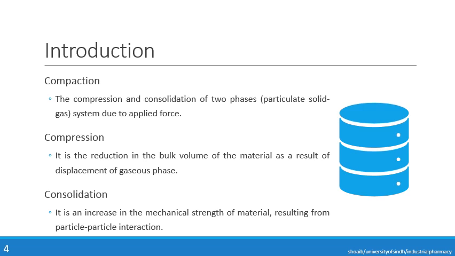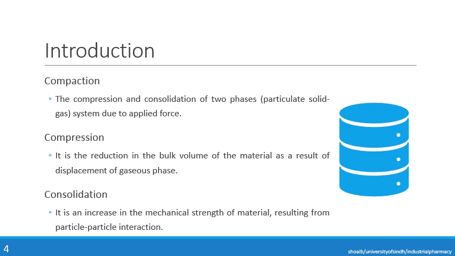Now for example, if we are tapping it for 5 minutes, eventually there will be a time when the filling of that measuring cylinder will decrease. It may come down from 100 ml to 95 ml, because of the tapping the gaseous phase has been displaced. Okay, because the continuous tapping was providing a force and the particles were coming in close contact with each other.